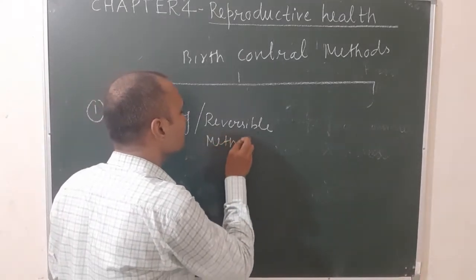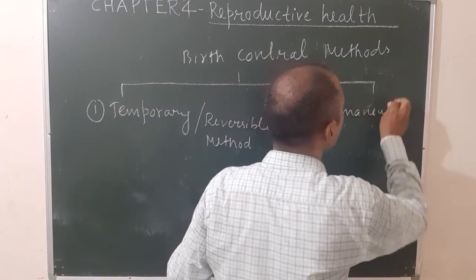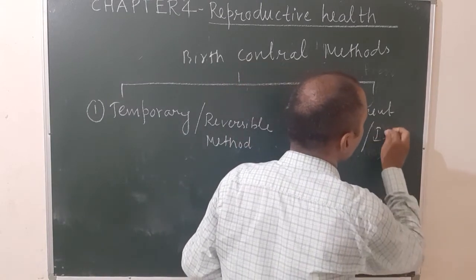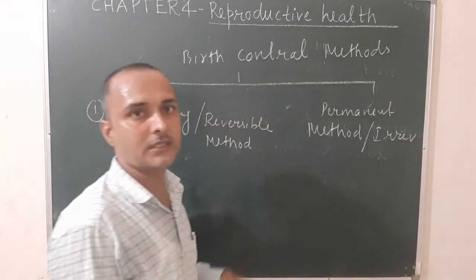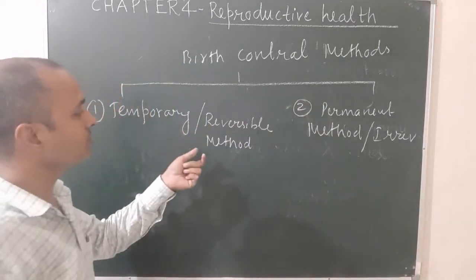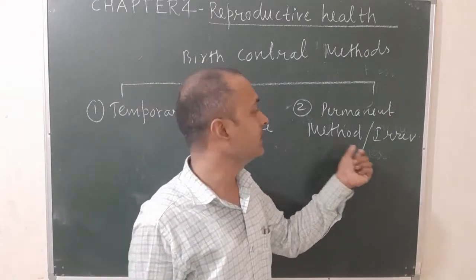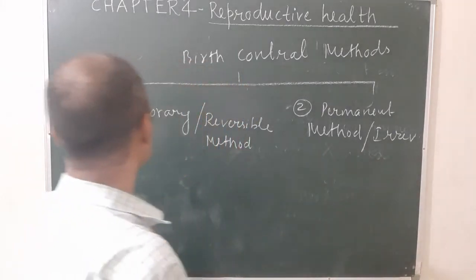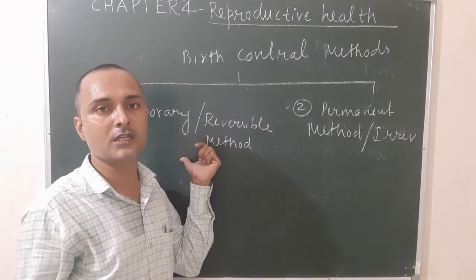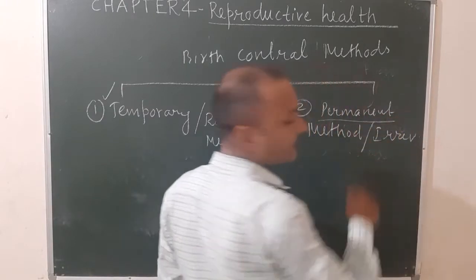And the second one is known as permanent method, also known as the irreversible method. So how many types of birth control methods? There are two types. First one is the temporary method, also known as reversible method. And second one is the permanent method or irreversible method. When temporary methods are used, birth can be prevented; when not used, it will not prevent. But when a permanent method is used, the birth is completely prevented.